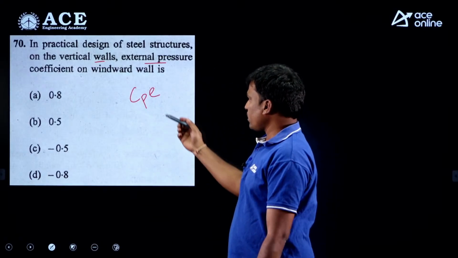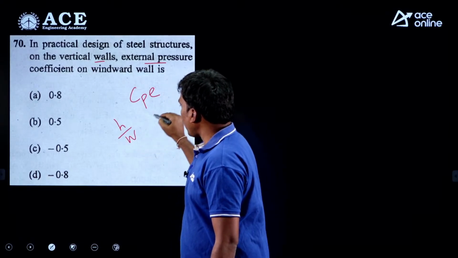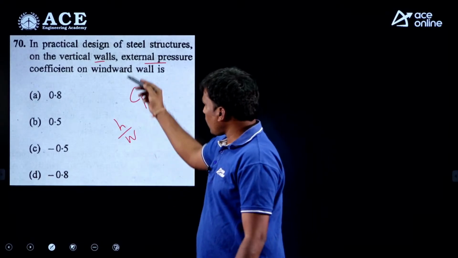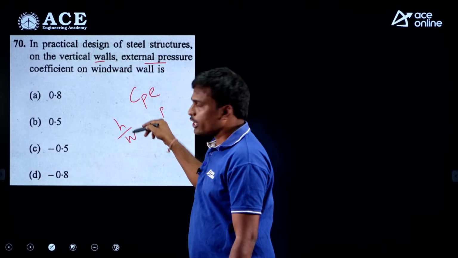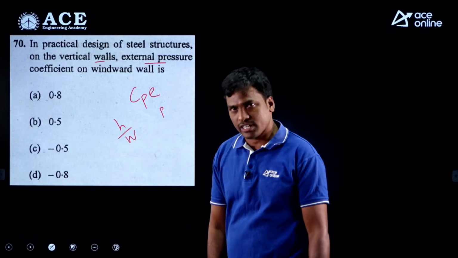Next, in practical design of steel structure, on the vertical wall, external pressure coefficient, that is CPE. Students, external pressure coefficient depends upon height to width ratio and building plan ratio, but the question didn't give the height to width ratio and building plan ratio. So data is insufficient here.